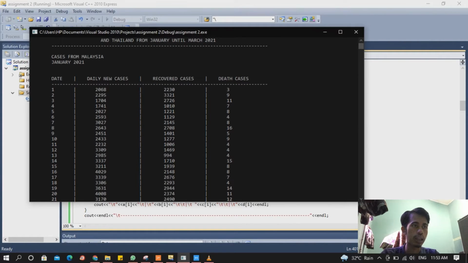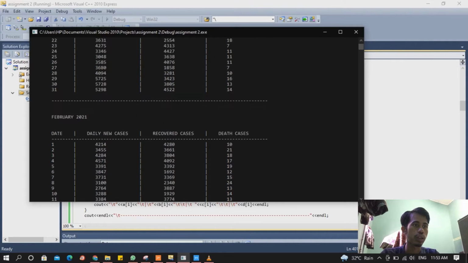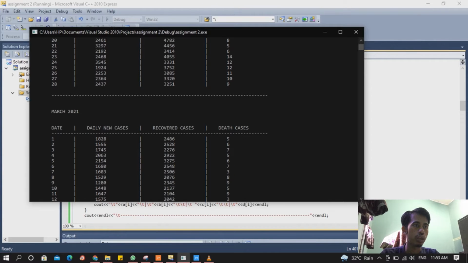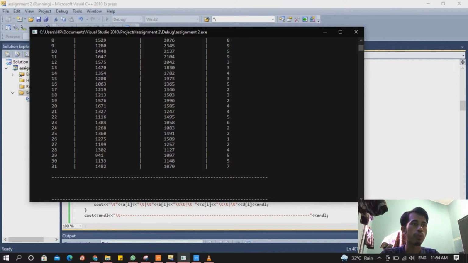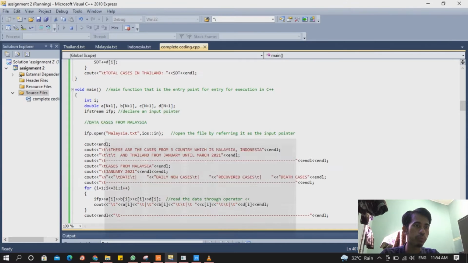So the coding here is only for Malaysia. The data will be presented from January to March, and we will output January, February and March only for Malaysia.